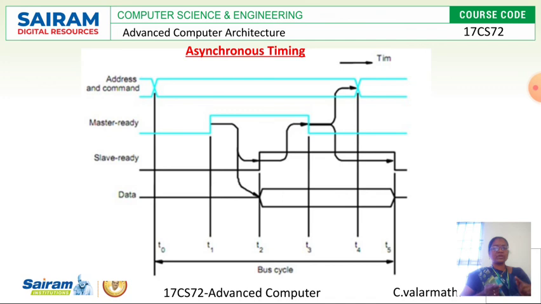Enabling the communication here may take more than 1 clock cycle, because in synchronous it only takes the fixed clock cycle: within a clock cycle the communication should be established, but in the asynchronous type it may take more than 1 clock cycle. Here master ready is enabled to true, or triggers to high, while slave ready is still low. Only once the communication is established will the data line be enabled. This is what is given in asynchronous timing.